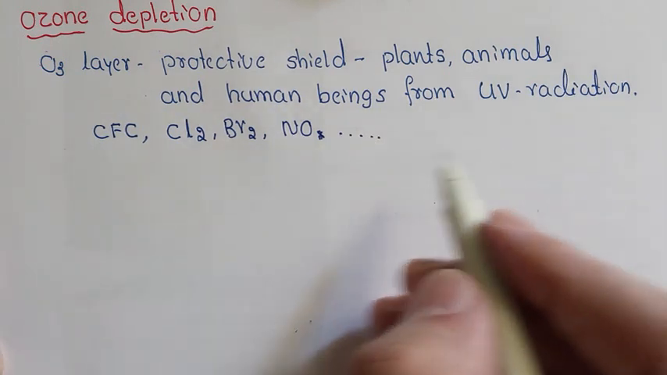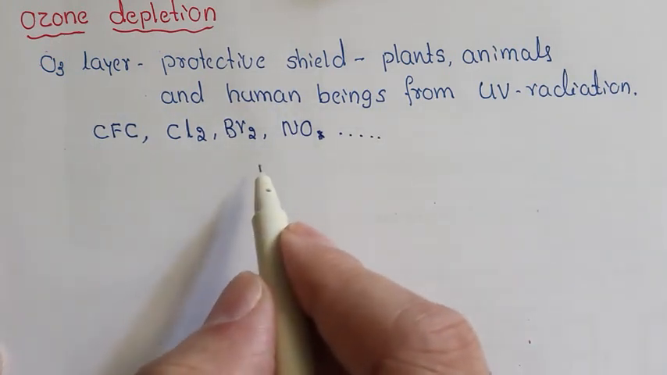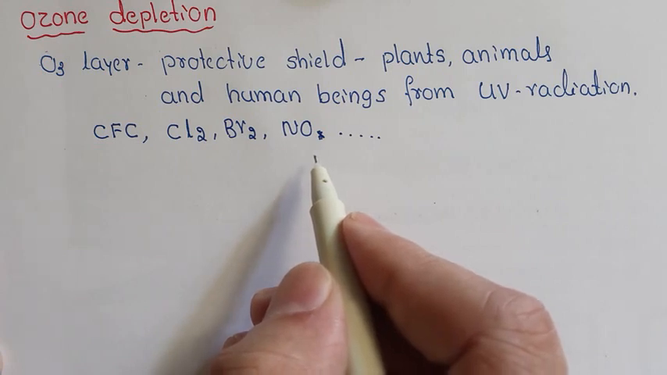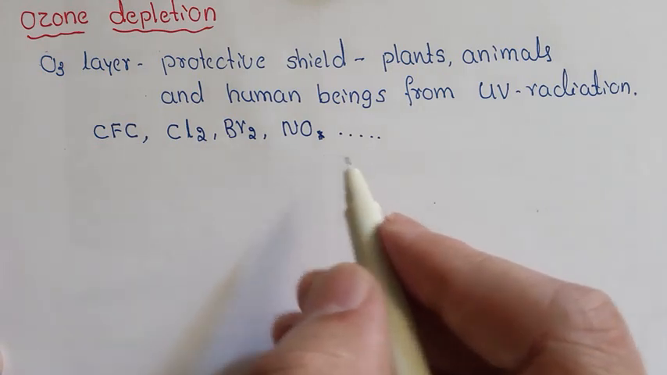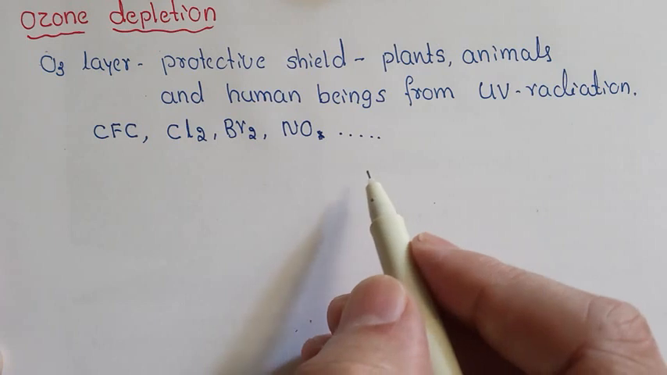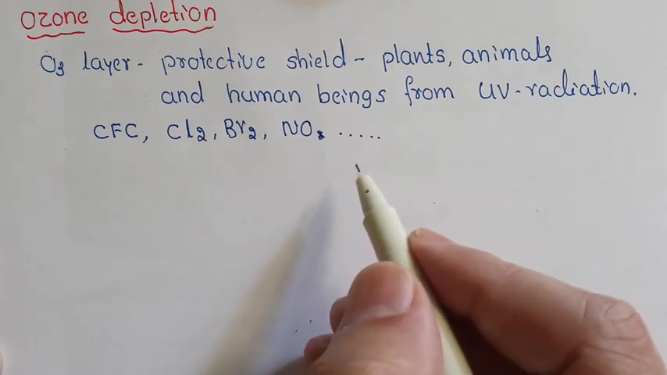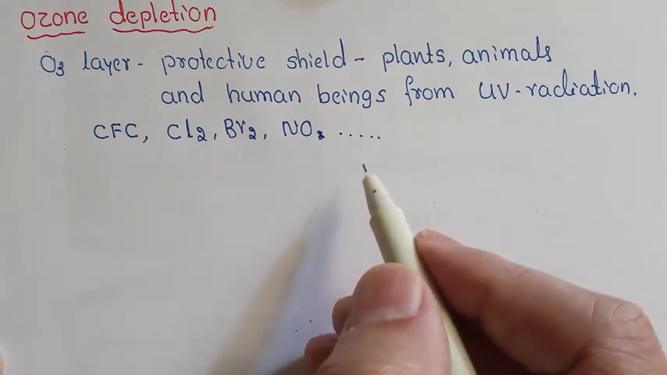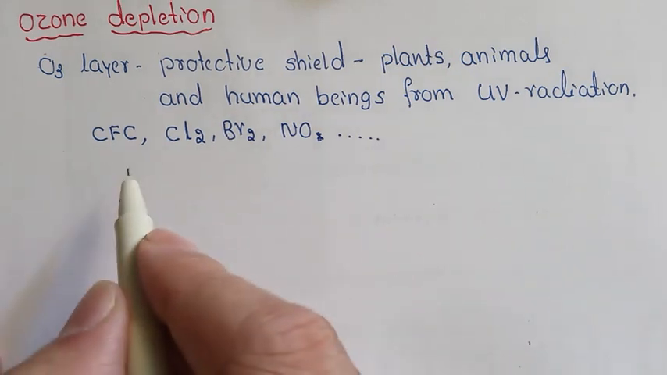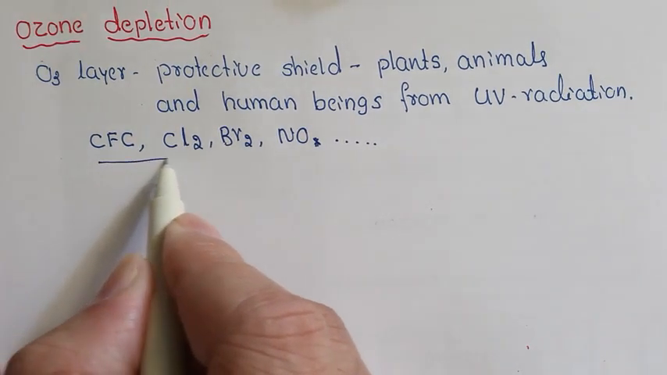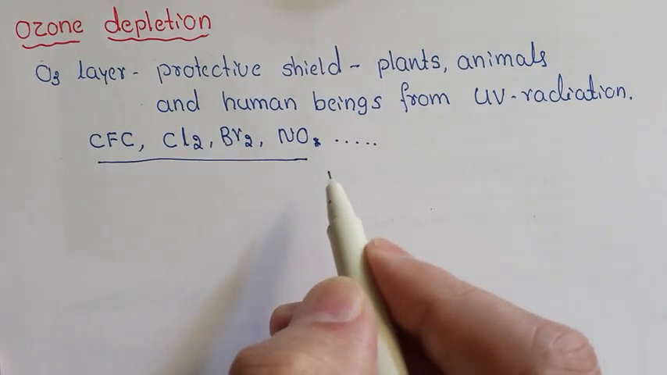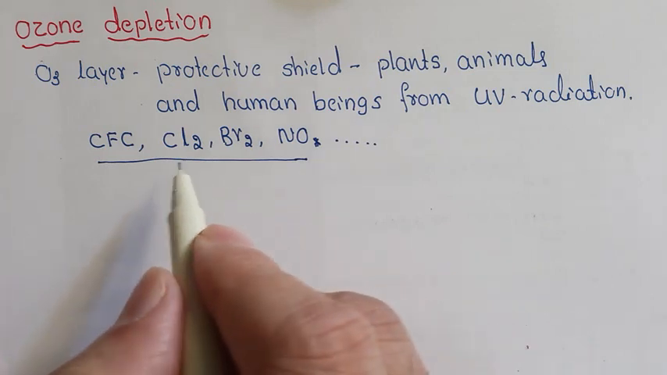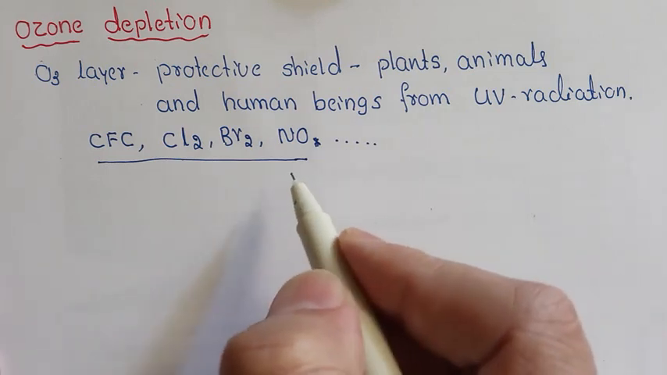Now these CFC, chlorine, bromine and nitrogen oxide, etc., react with the ozone layer, or consume ozone molecules, and reduce its concentration. These compounds are responsible for the depletion of the ozone layer, or these chemicals react with ozone.